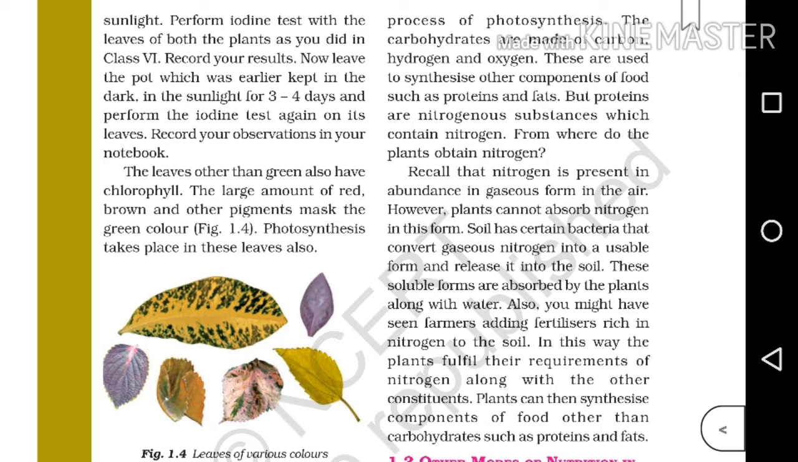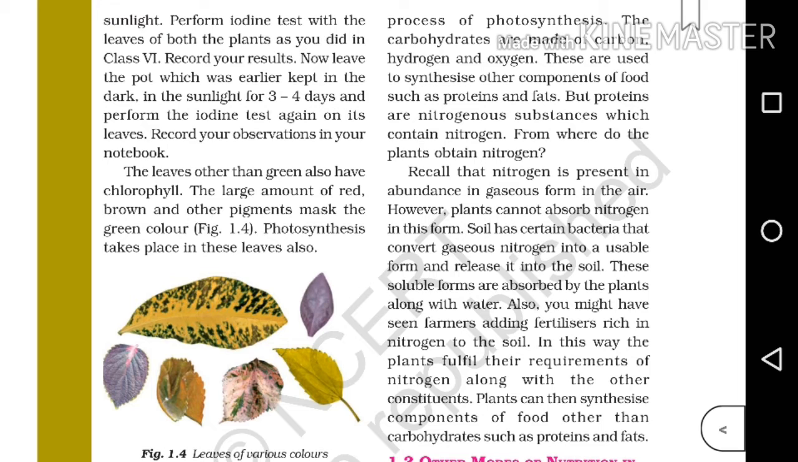Then, have you observed yellow, purple, red or pinkish colored leaves? Yes, it's shown in figure 1.4. Okay, so let me ask a question. Does photosynthesis take place in these leaves? Yes. The large amount of red, brown and other such pigments will mask the green color. Actually, these leaves also have chlorophyll.